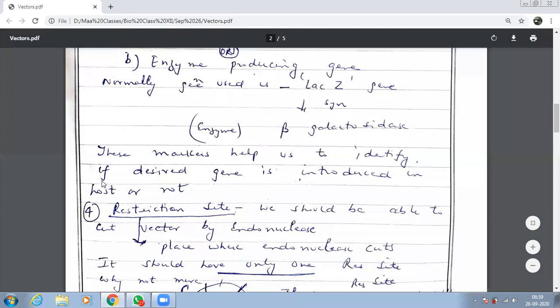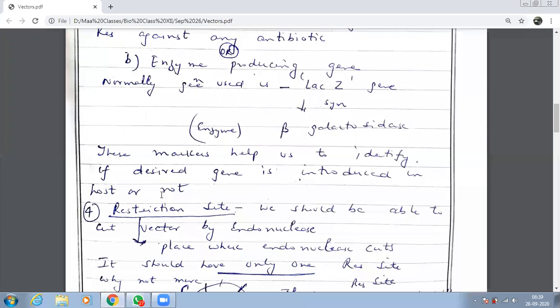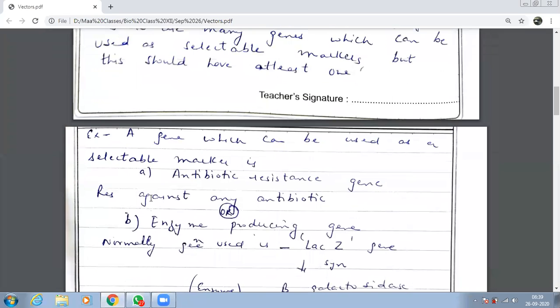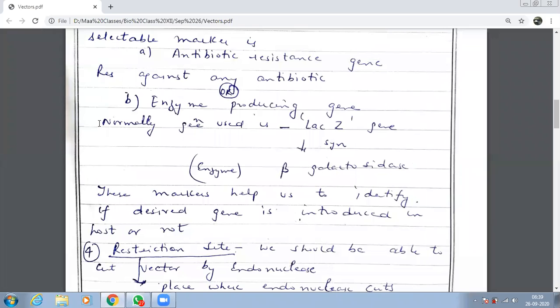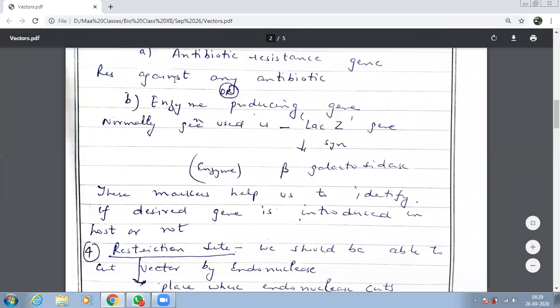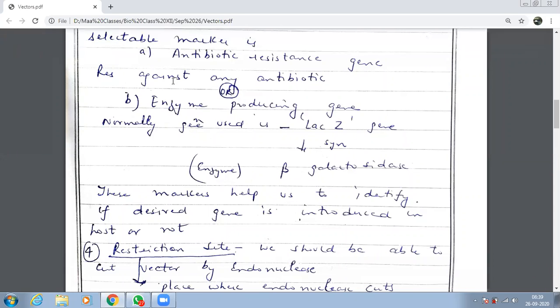What is the function of the markers? They help to identify if the desired gene is introduced into the host or not. Let us check how. Supposing I have introduced the antibiotic resistance gene, and now I expose my host to tetracycline. Then I check whether my host has developed resistance to this antibiotic or not.